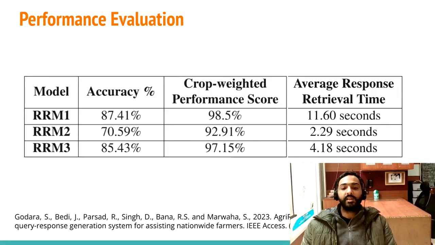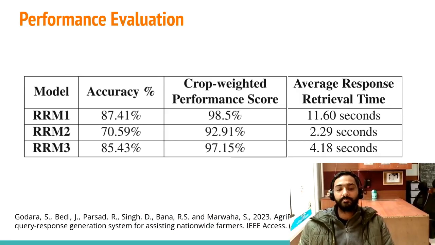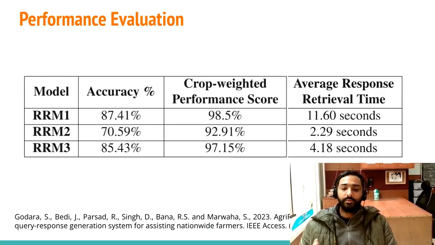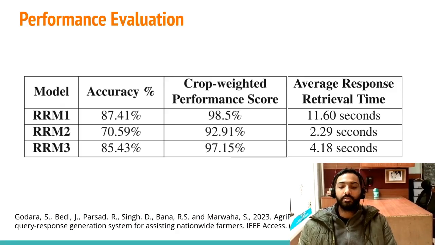But in real time, we know that farmers are interested in only one set of crops that are more popular among them. So if we ask more questions regarding those crops, then we will get more accuracy in our results.